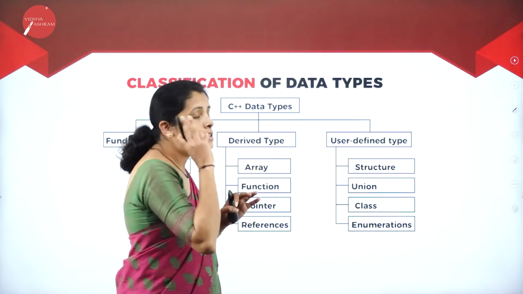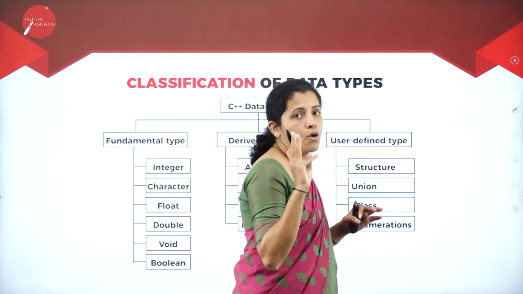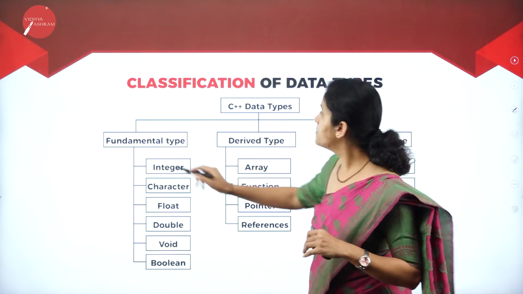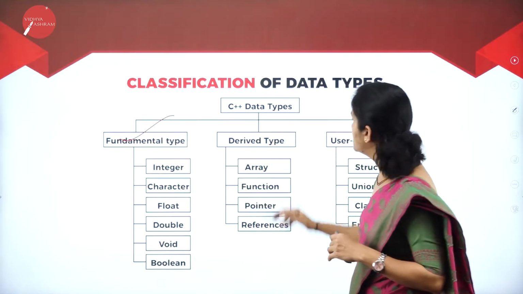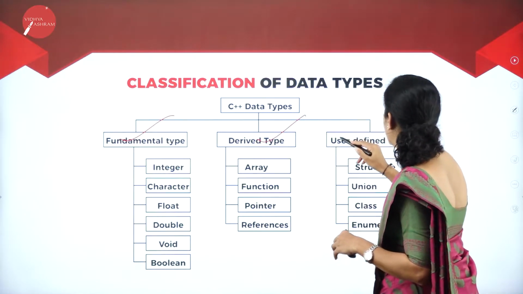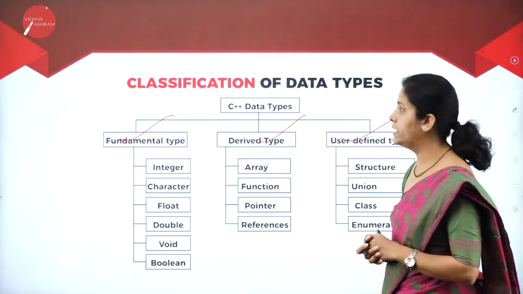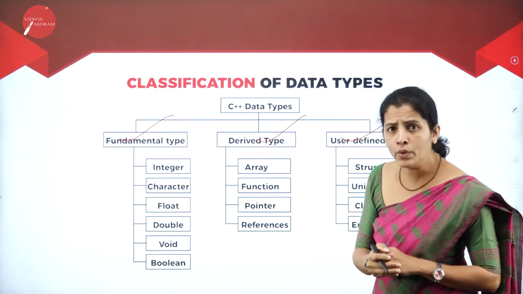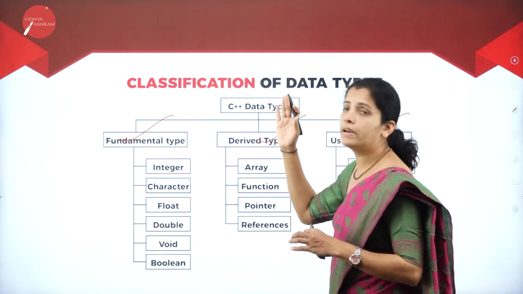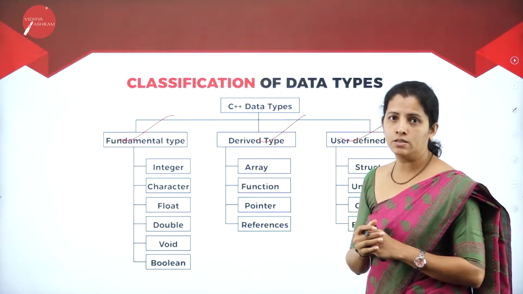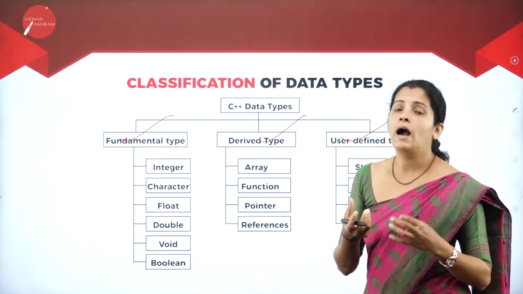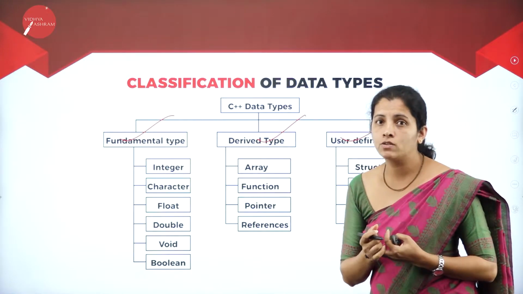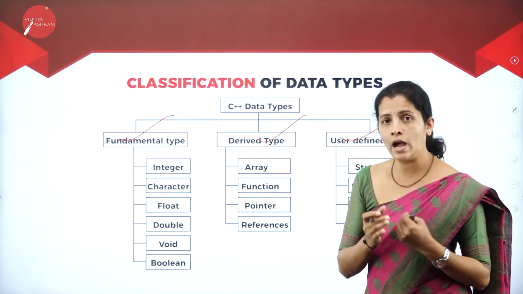Then there are 3 different kinds of data types: fundamental data types, derived data types and user defined data types. So dear student, from the examination point of view, this is also a very important question. What is a data type and what are the different kinds of data type we are going to have here?